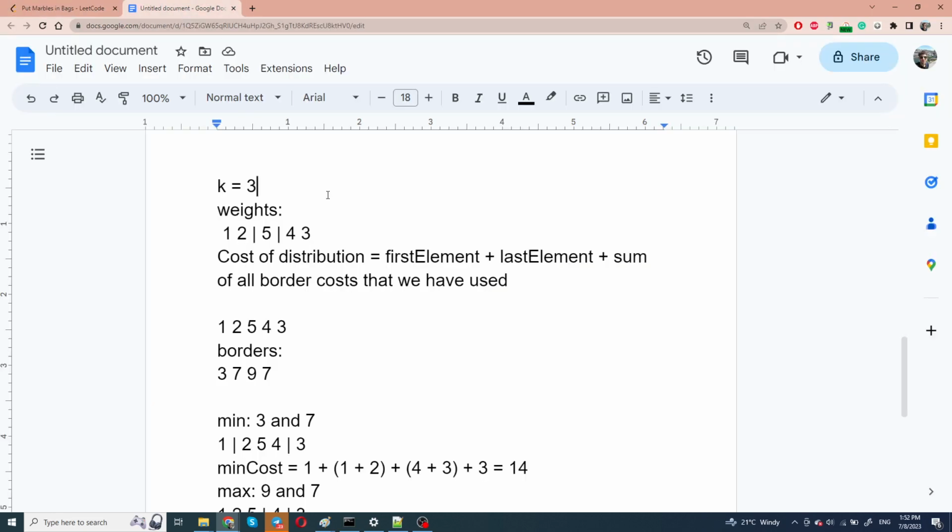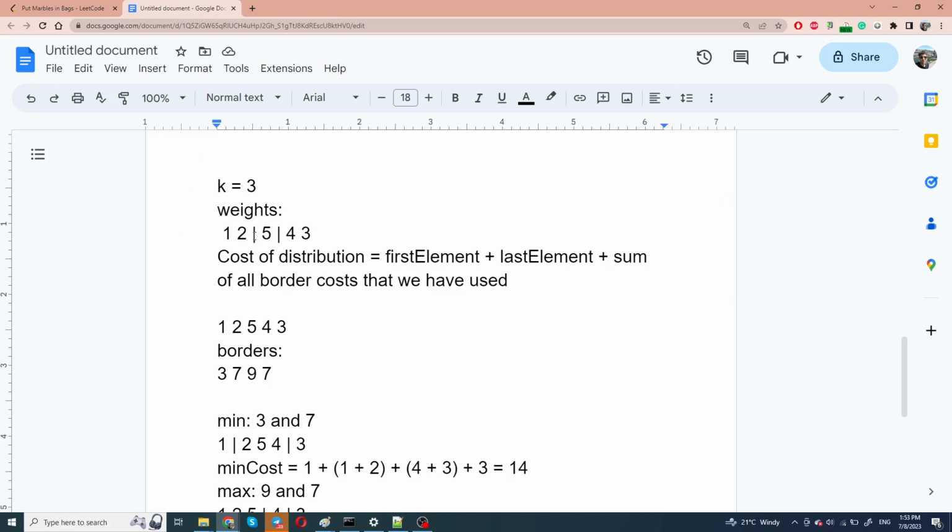So the easiest way to explain the solution is probably to show an example. Suppose we have k equal to 3. So we have 3 bags, and the weights of the marbles are this array: 1, 2, 5, 4, and 3. And let's define the concept of a border. The border is basically an imaginary concept of a bag border, and this border defines where the previous bag ends and the next bag begins.